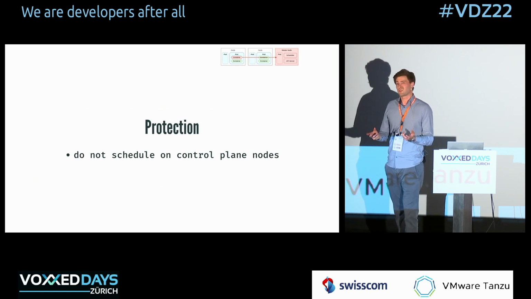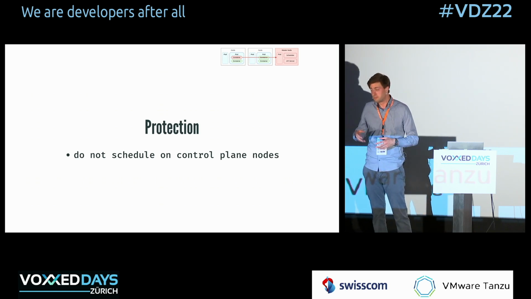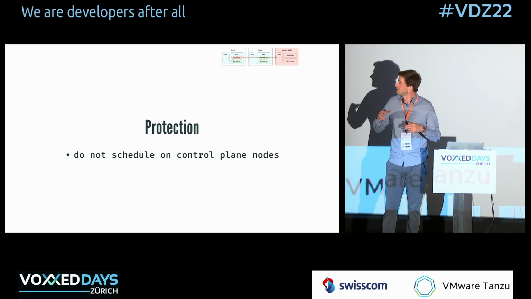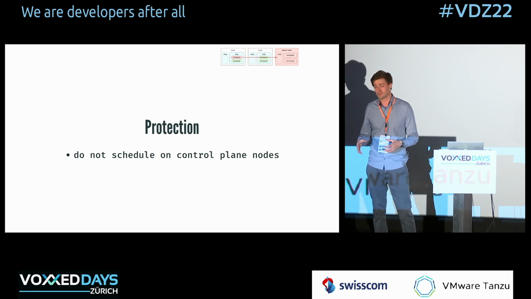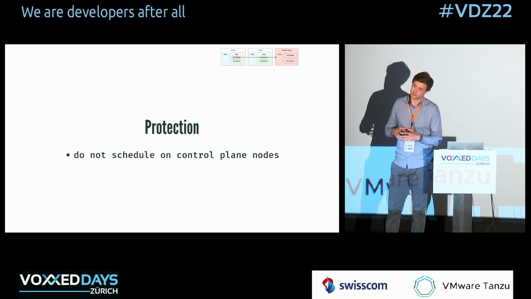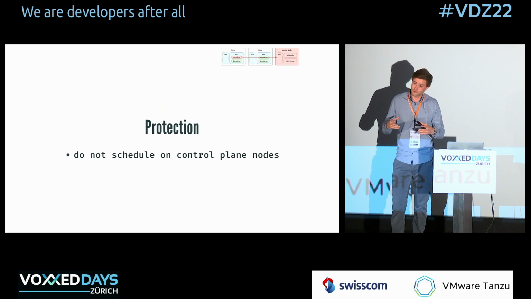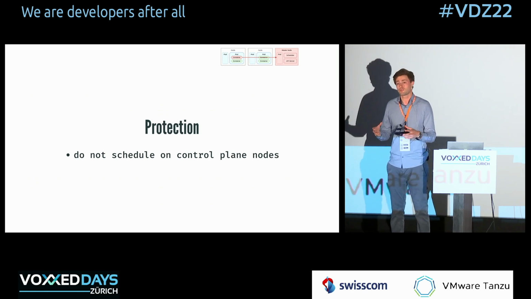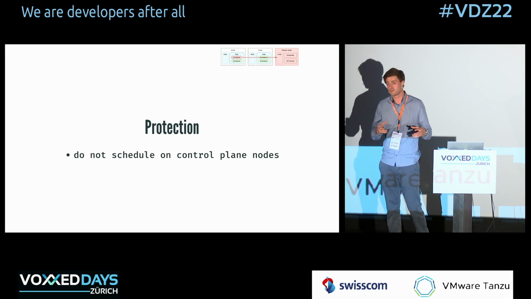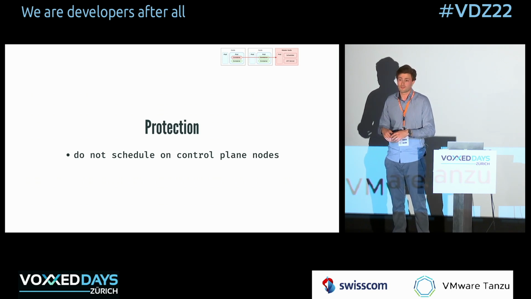How could we have protected ourselves against this? Well, the main thing is never allow scheduling of pods on control plane nodes. Unfortunately, lots of people that start with Kubernetes start with small clusters that might only have a couple of nodes, and potentially they even have redundant master nodes.